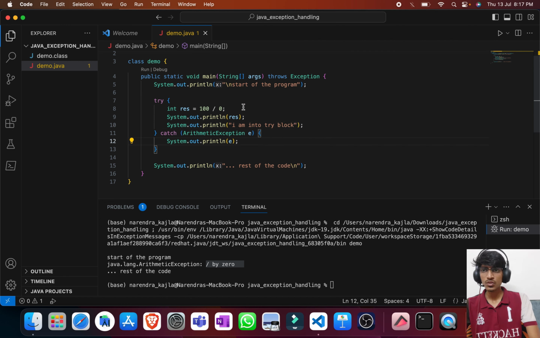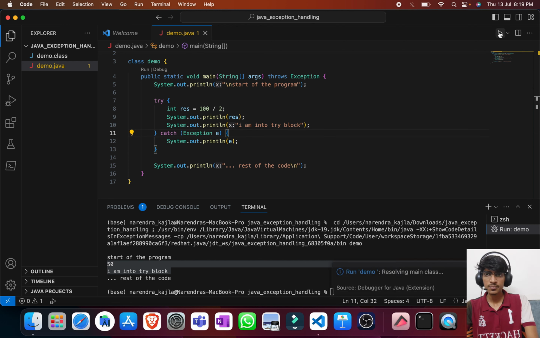Now let us understand what is this ArithmeticException and what is this e. See, in the exception hierarchy we have already seen the different types of exceptions. So whatever the type of exception is occurring, we put the name of that exception class here, and then we take a reference variable so that we can perform any operation according to our requirement. In most cases programmers know what kind of exceptions they are handling, so they usually put the name of the exception. But if you do not know the name of a particular exception for now, you can just take the parent class, which is the Exception class, and the rest will work fine.